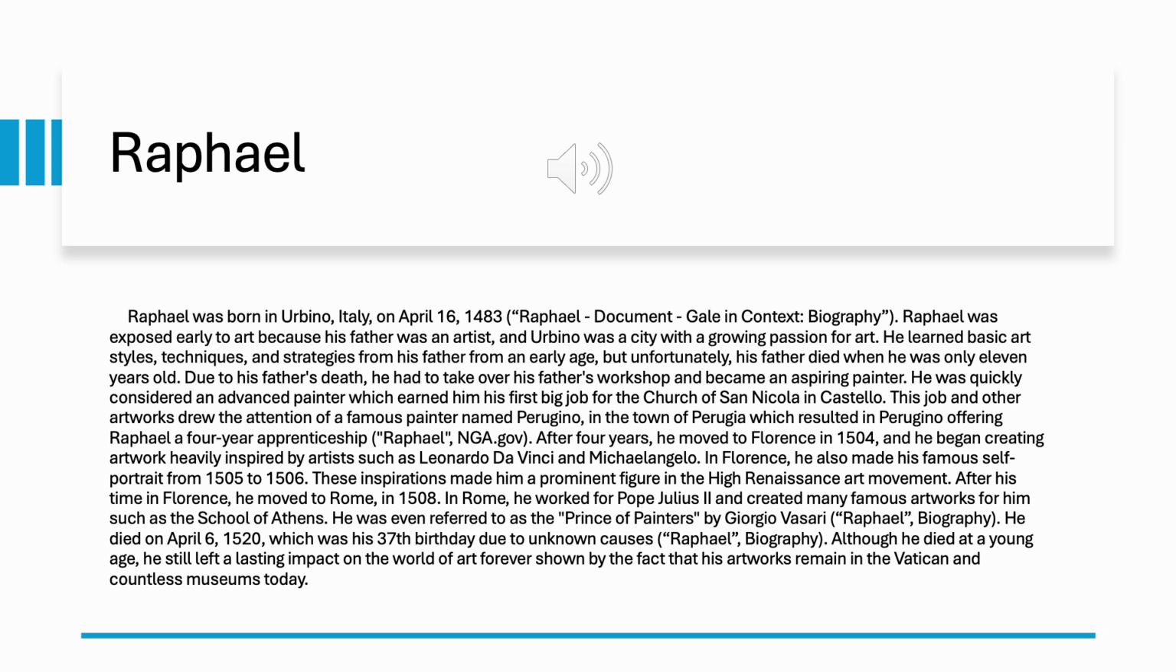He died on April 16, 1520, which was his 37th birthday, due to unknown causes. Although he died at a young age, he still left a lasting impact on the world of art forever, shown by the fact that his artworks remain in the Vatican and countless museums today.